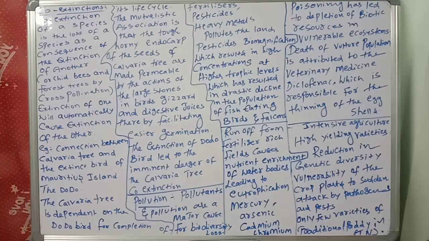Next, intensive agriculture. This is also one of the problems nowadays. We select high yielding varieties and the reduction of genetic diversity is going on, and crop plants become vulnerable to sudden attacks. So the high yielding varieties we selected must face sudden attacks by pathogens and pests. Only a few varieties are there, traditional varieties, especially paddy related, in Tamil Nadu.